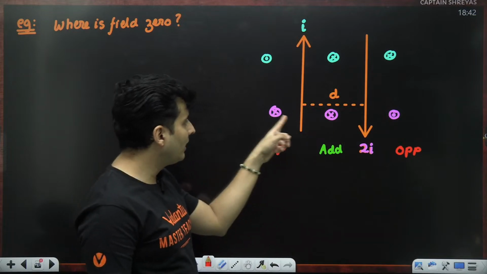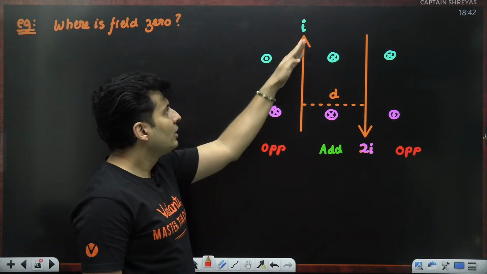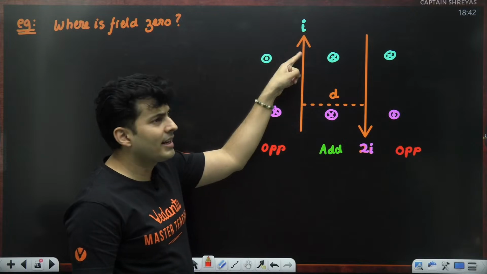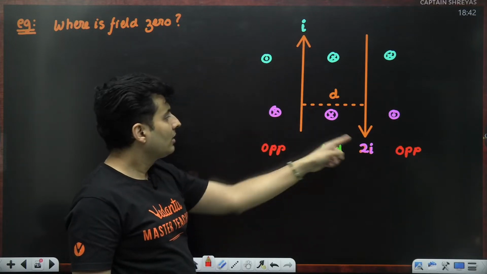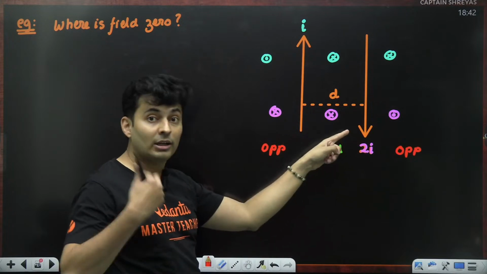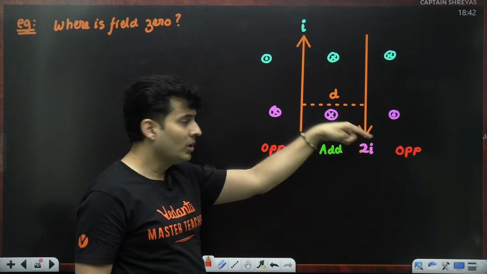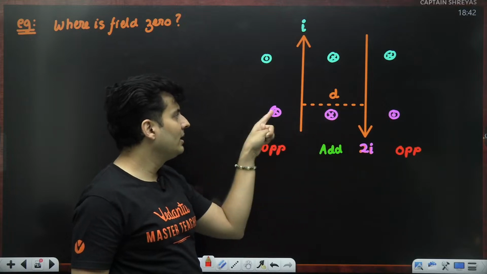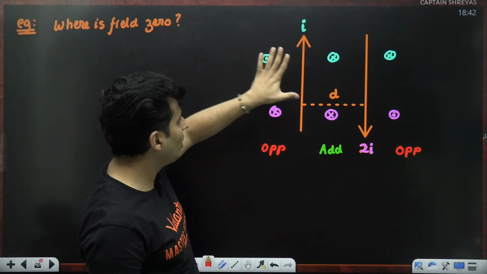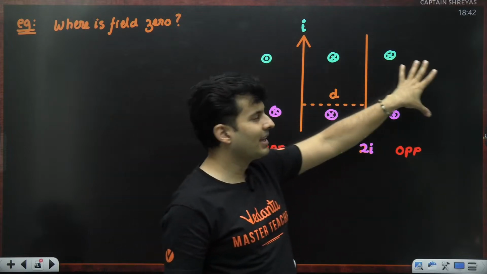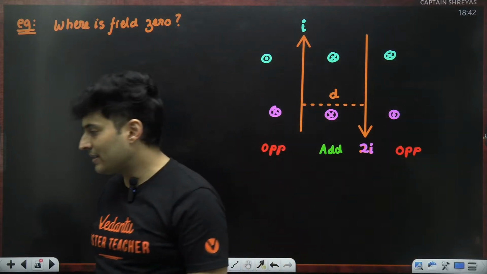But on the contrary, on this side, you are closer to the smaller current. Current is small, so fine, you come close. This current is large, the effect will also be more. So you nullify that by going a little bit far away from that wire. So there is a chance that they will cancel out in this part. They will never ever cancel in this region. Do you guys agree with it?